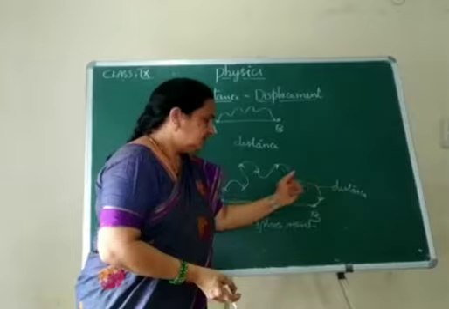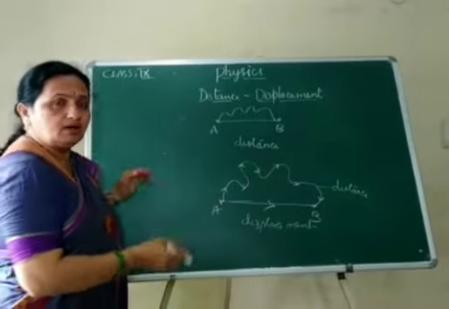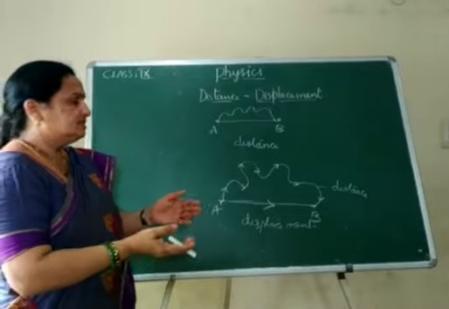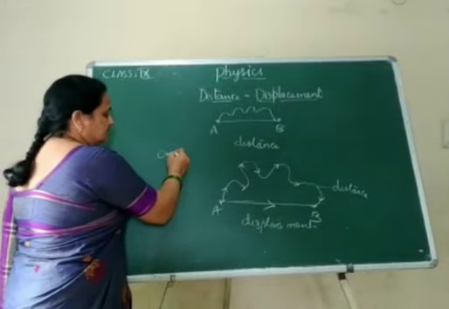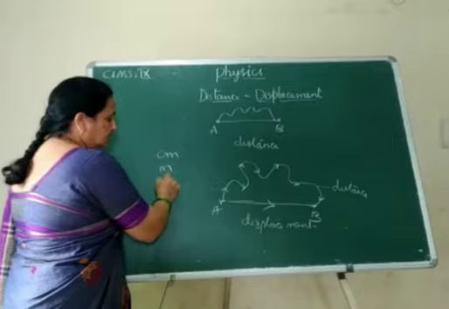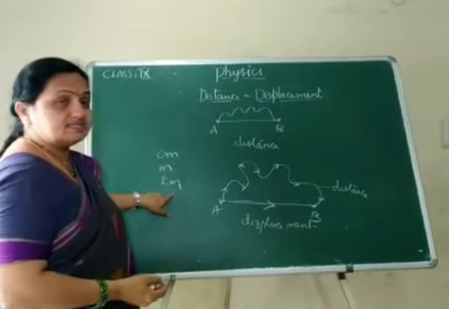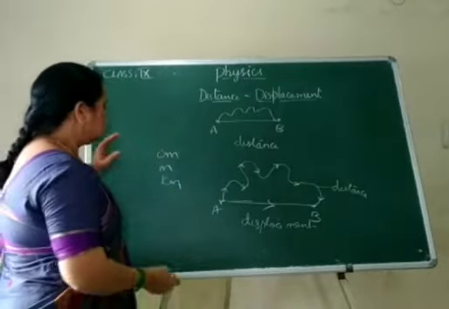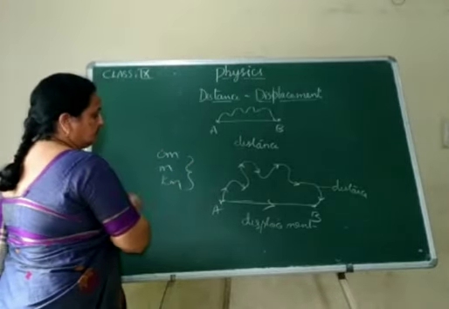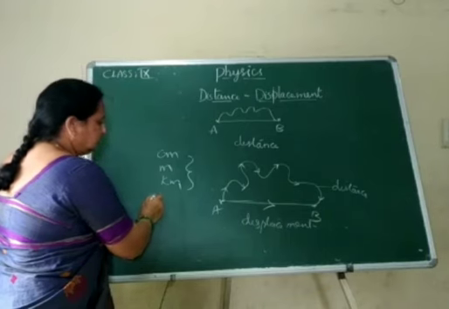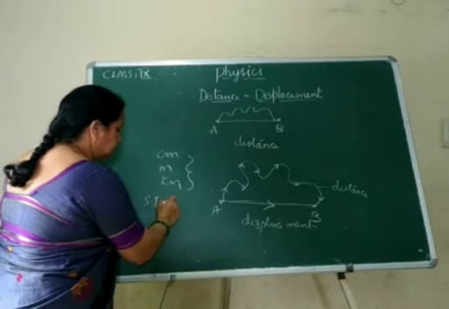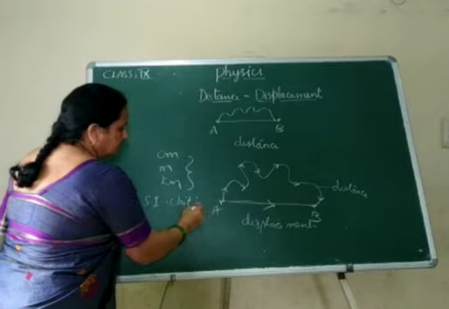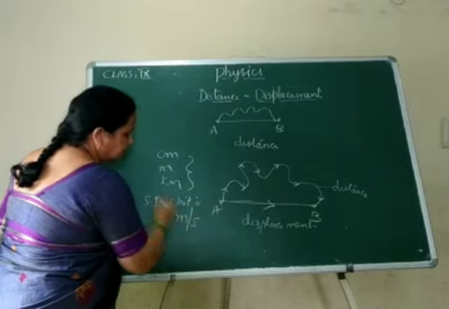Again, distance and displacement are measured in the same units. Like for distance, centimeters, meters, kilometers. If the distances are very lengthy, you measure in kilometers. So what's the relation between these three? The SI unit is meters per second.